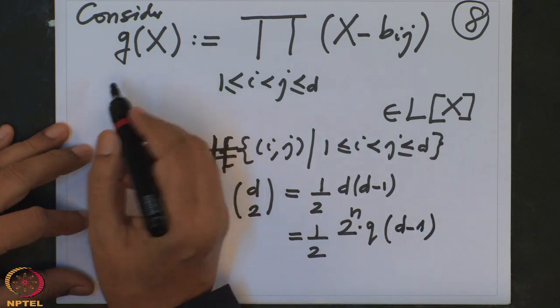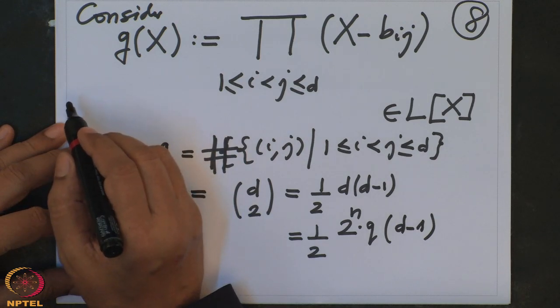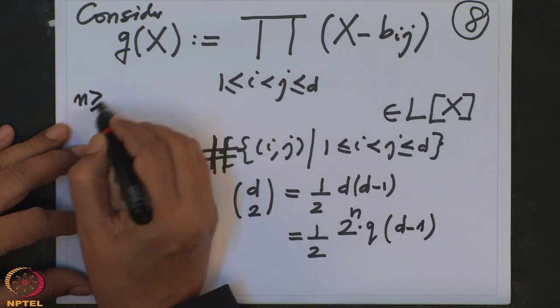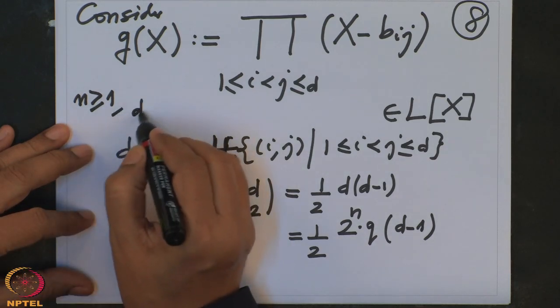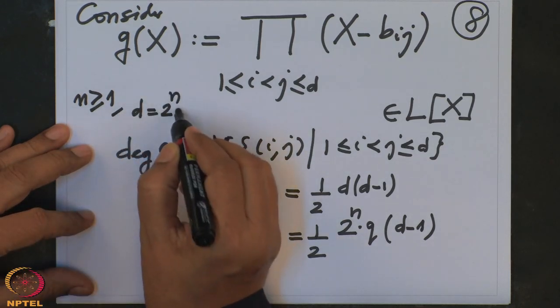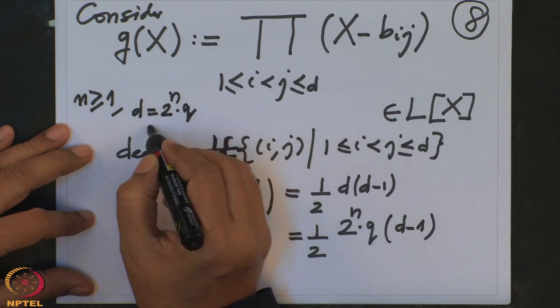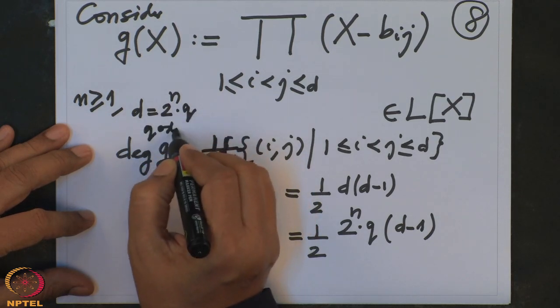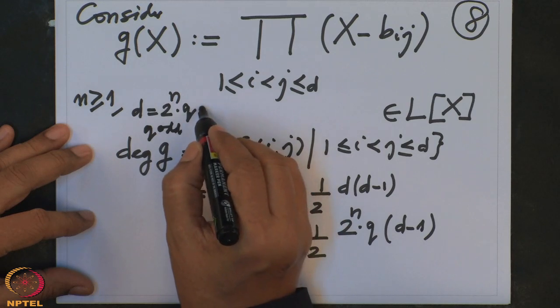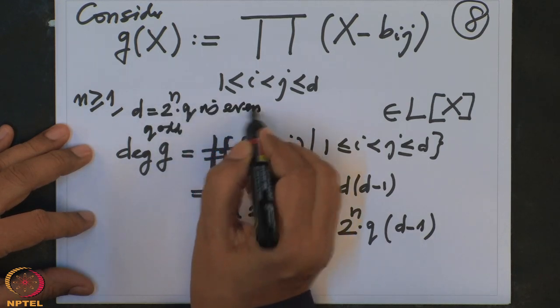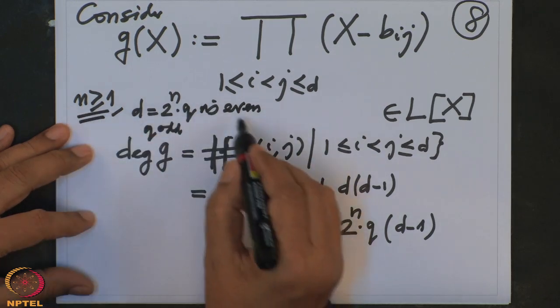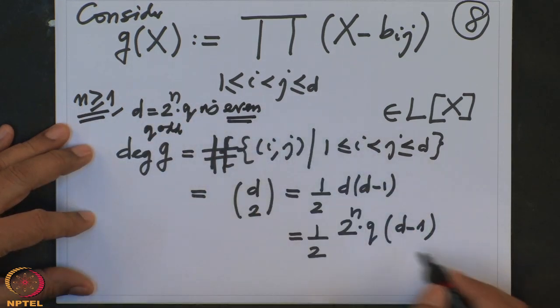And remember, we are assuming now that n is at least 1, and therefore d is, what is d? d is 2^n q, q is odd. Therefore d is even, because n is at least 1. d is even, so d minus 1 is odd.